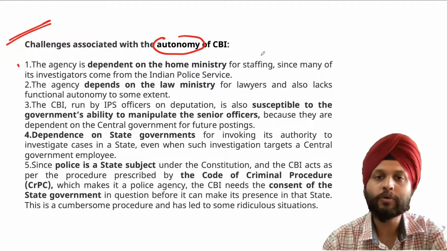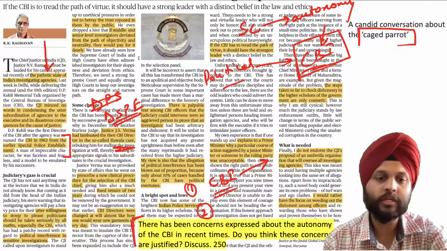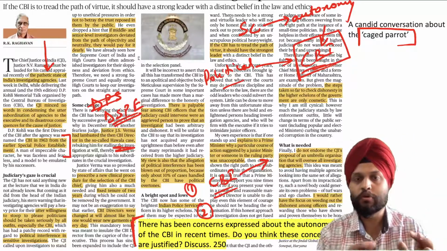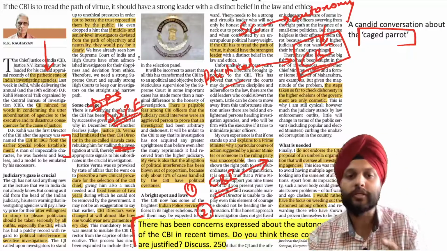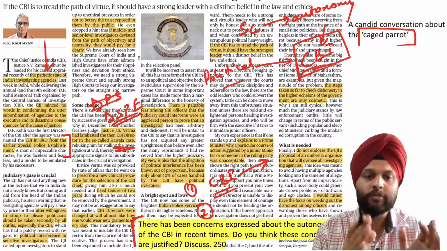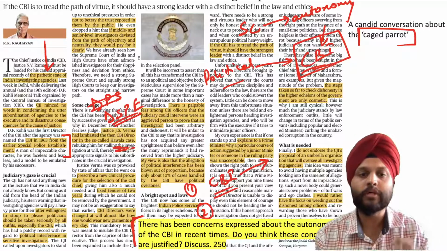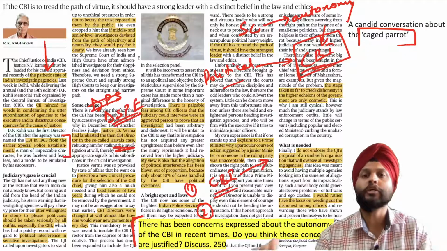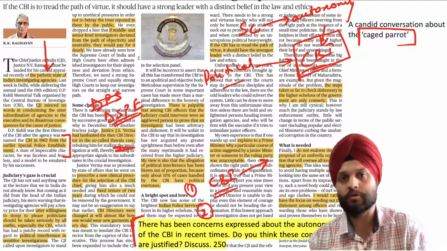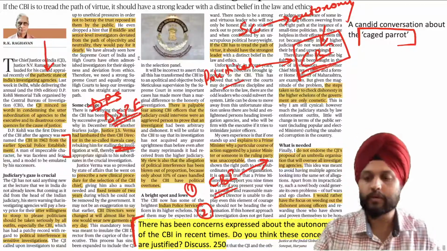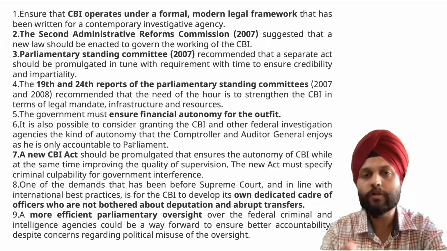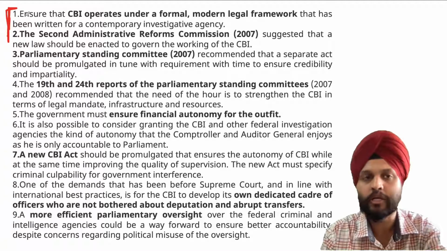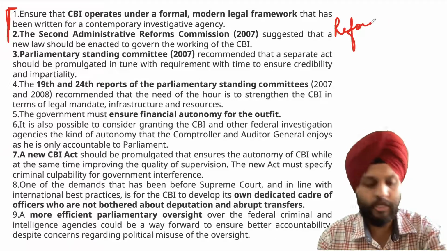Then the next part you can say that to term this as a caged parrot, or to strictly say that it is not autonomous as such, there is some evidence of truth, but there is also a case to remember that only 10% of the cases would fall into this category. By and large, the CBI has been functioning autonomously and performing its task well. Right, so in that way you can refer to it, and then you can list down certain reforms that have been recommended for the functioning of the CBI.